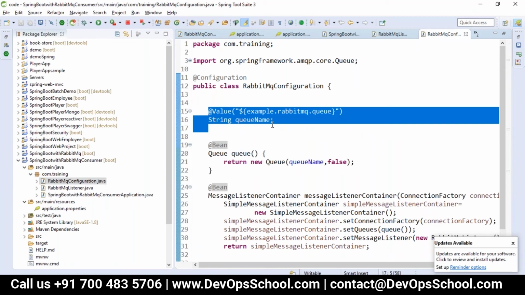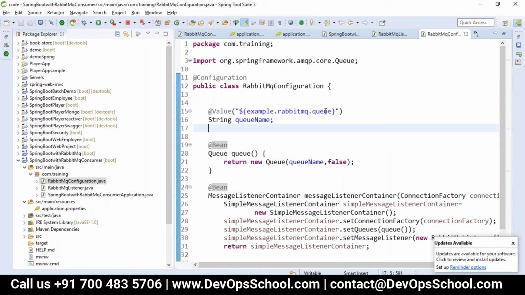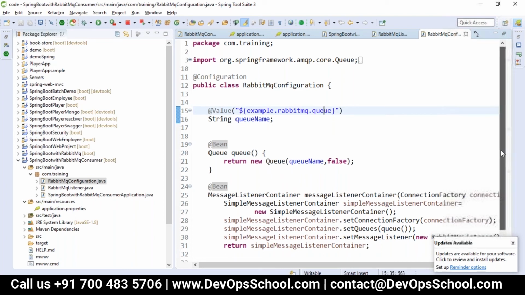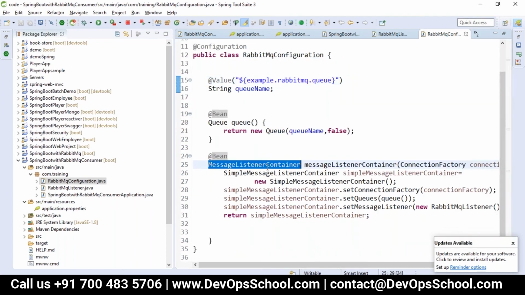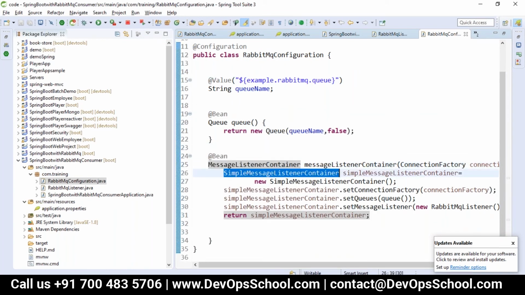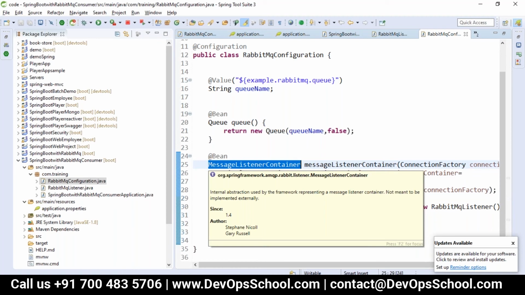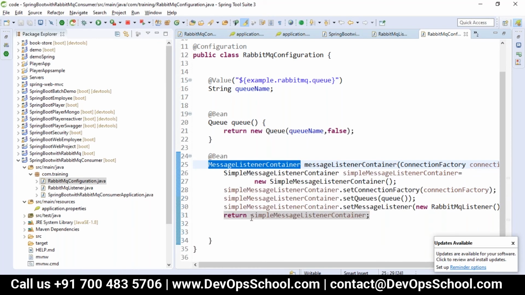We have to get the queue which we have to access, that is rabbitmq.queue and the queue name. Then we use the message listener container to read it, which will be used to listen.